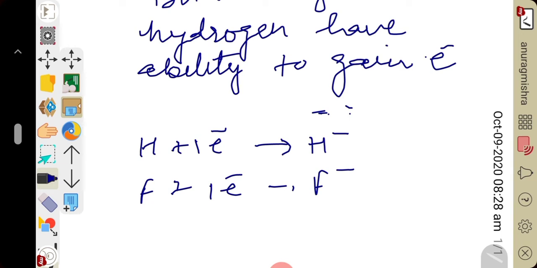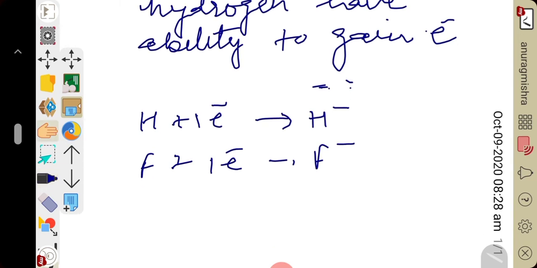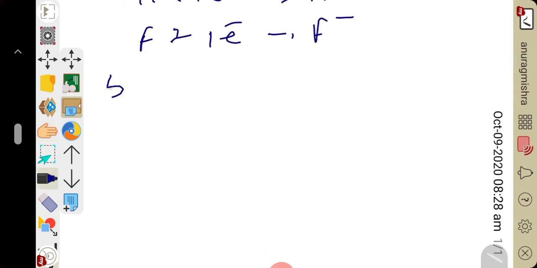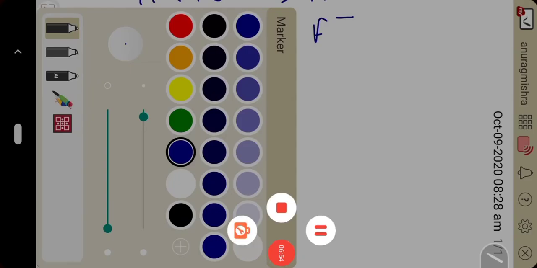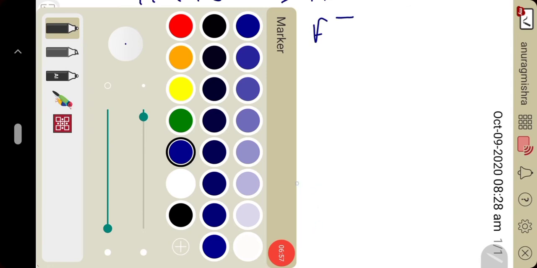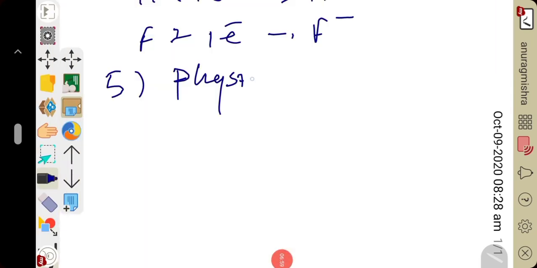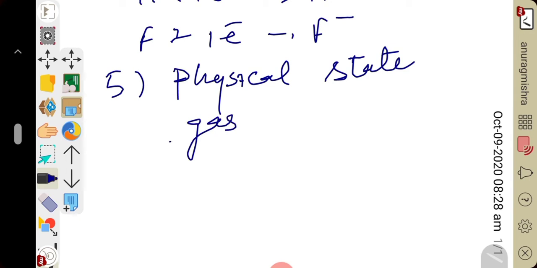Physical state: like halogens, hydrogen too is a gas. So they both are gases. Similarity number 5, physical nature, or you can say physical state. Gaseous. They both exist in the gaseous form. Atomicity. I hope you people know.